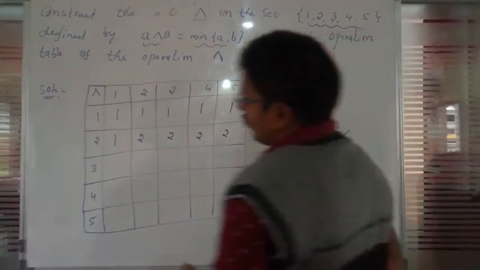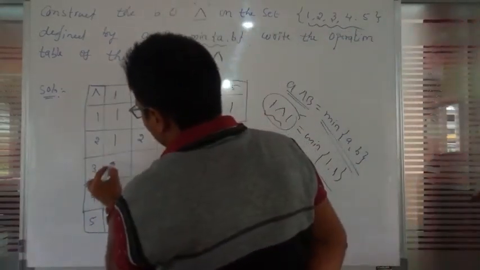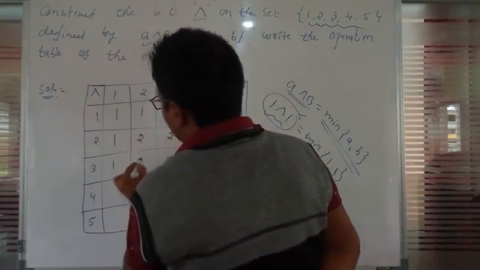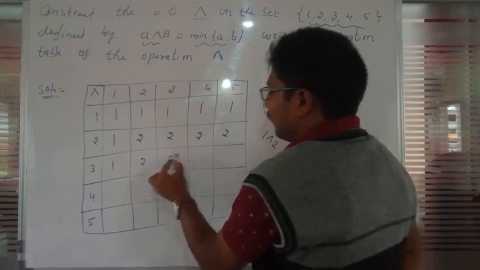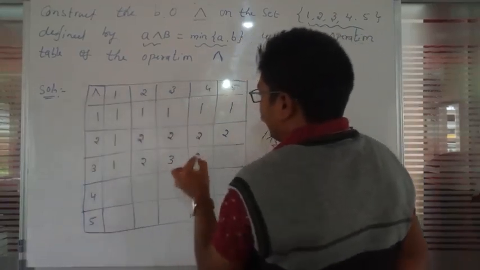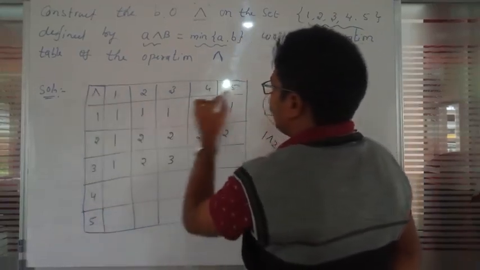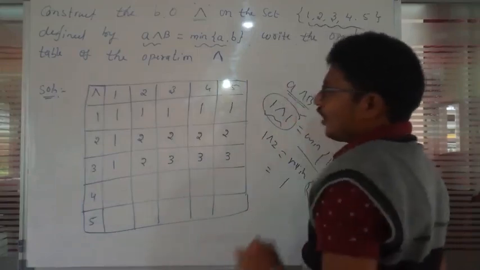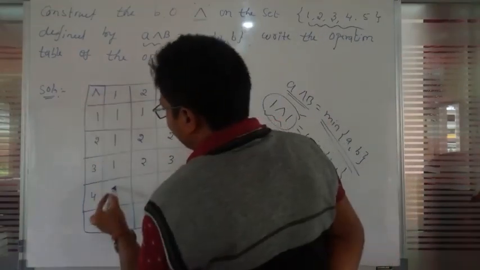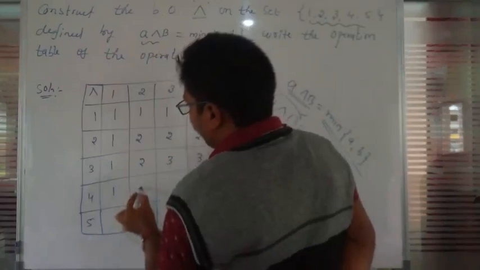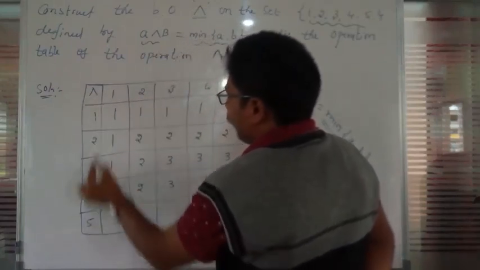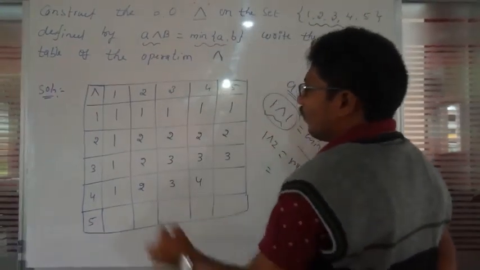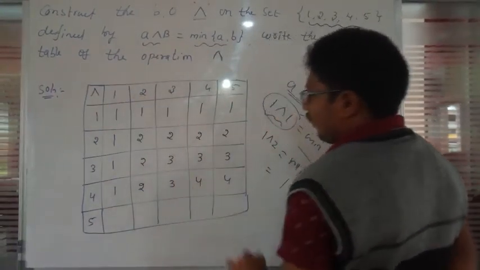Next, 3 wedge 1: the minimum value is 1. 3 wedge 2: 2. 3 wedge 3: 3. 3 wedge 4: the minimum value is 3. 3 wedge 5: 3. Then 4 wedge 1: 1. 4 wedge 2: 2. 4 wedge 3: 3. 4 wedge 4: 4. 4 wedge 5: the minimum value is 4.